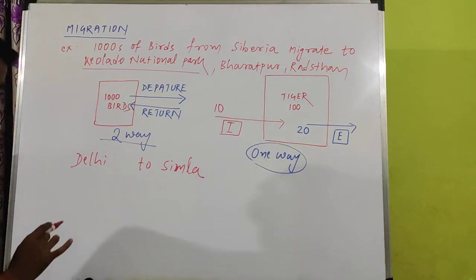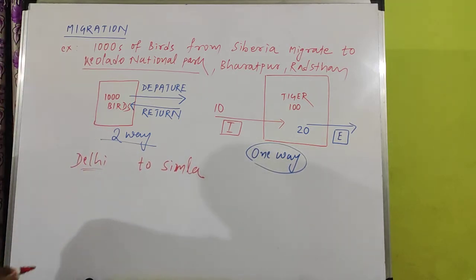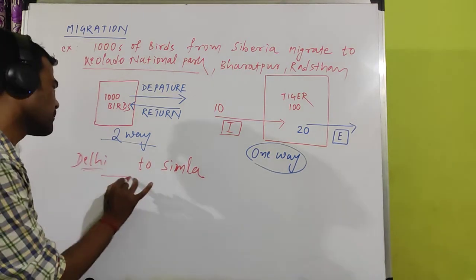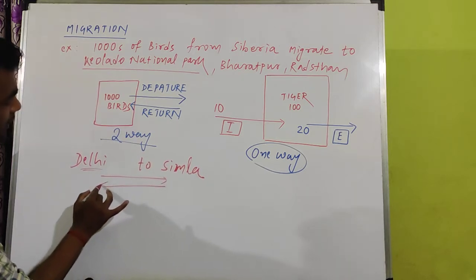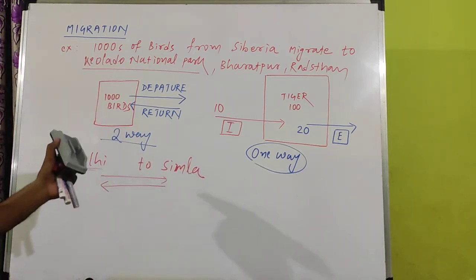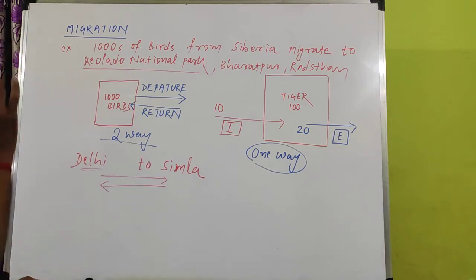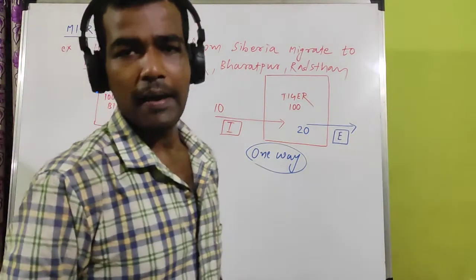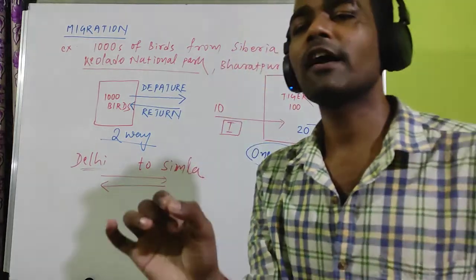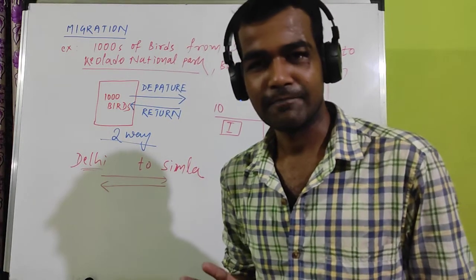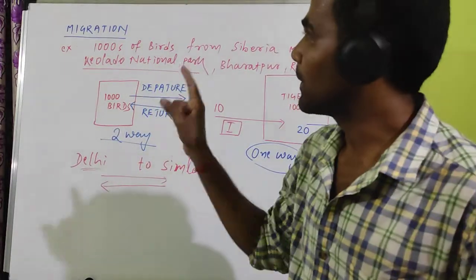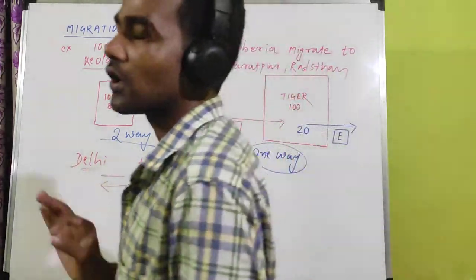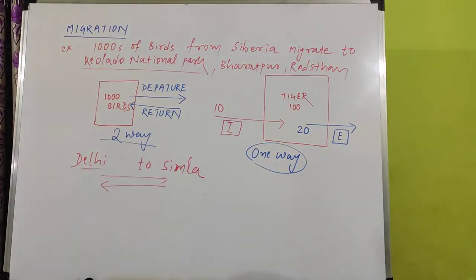During summer time, it is very hot in Delhi. So that's why people move from Delhi to Simla. Again, after completion of that period, they return. So that's why departure and return is known as migration. So migration has no effect on the population size. Immigration, emigration, one can increase, one can decrease, but migration cannot increase or decrease the population size.